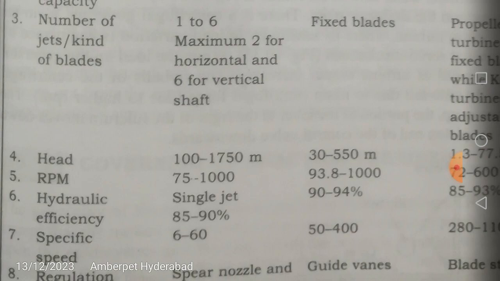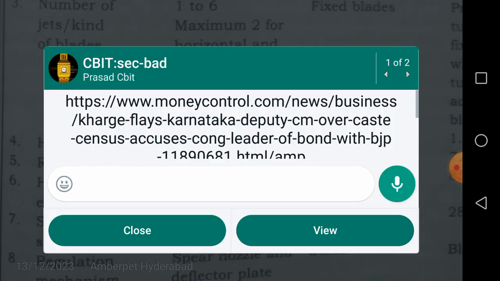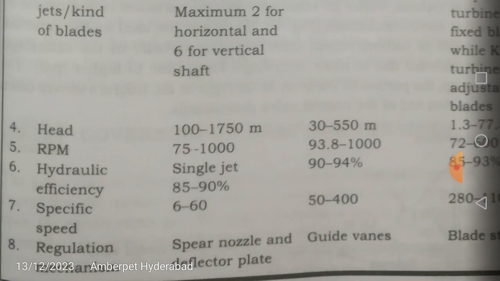So normally the Pelton wheel is basically an impulse turbine, in which the energy conversion is basically kinetic only. Only kinetic energy is responsible for the power generation, that means the mechanical power or shaft power generation. The RPM under which this turbine is going to work is 75 to 1000, okay friends. Then hydraulic efficiency, how much for this particular turbine?